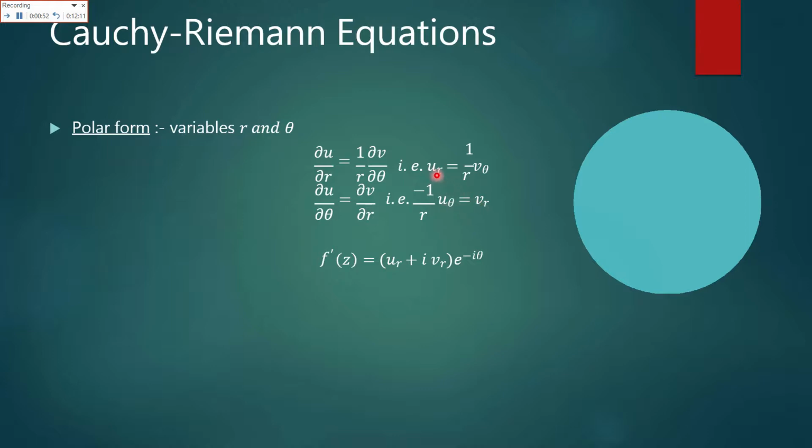Here u r is the first derivative of u with respect to r, v theta is the first derivative of v with respect to theta, u theta is the first derivative of u with respect to theta, and v r is the first derivative of v with respect to r. So these are the conditions: u r is equal to 1 over r v theta, and u theta equals minus r v r, and f dash of z would be equal to u r plus iota v r, e raised to power minus iota theta.